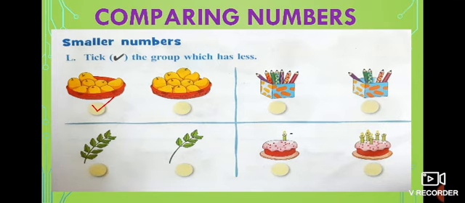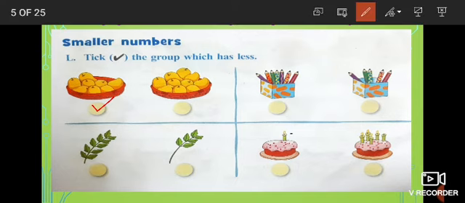Look at here. What is this? A box is having pencils, color pencils. How many pencils are here? 1, 2, 3, 4, 5, 6, 7 pencils are here. And in this box, 1, 2, 3, 4, 5 pencils. Which box is having less number of pencils? Yes, this box is having less number of pencils. So we have to give a tick in this.